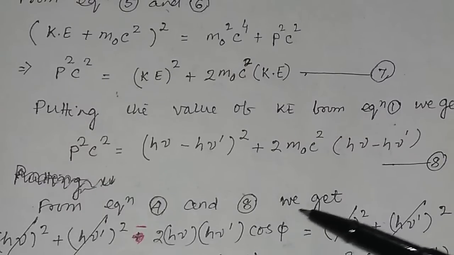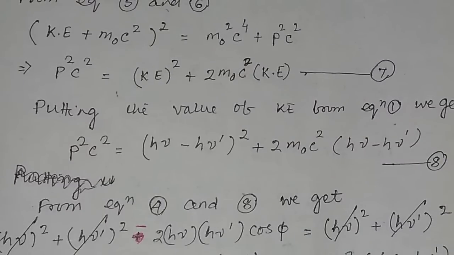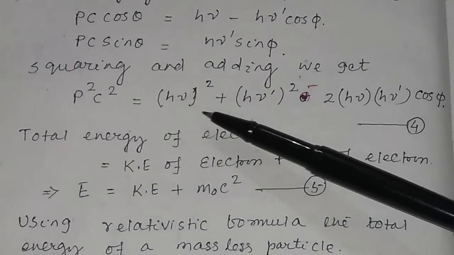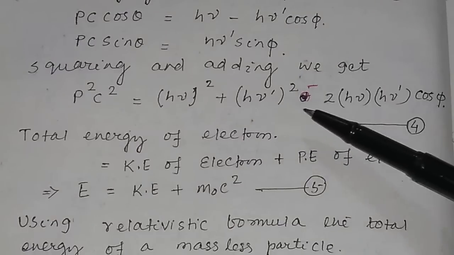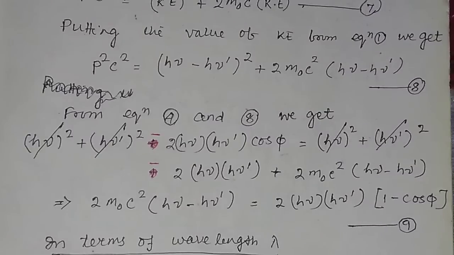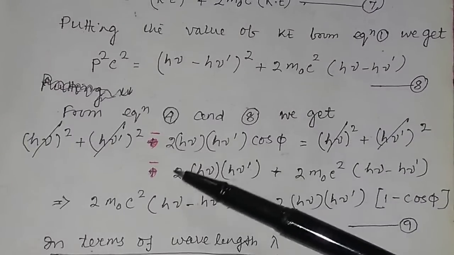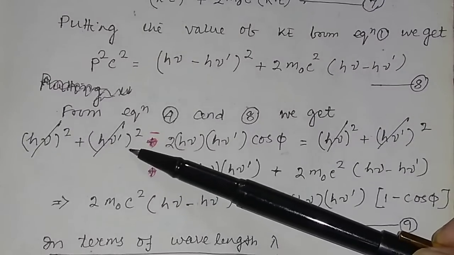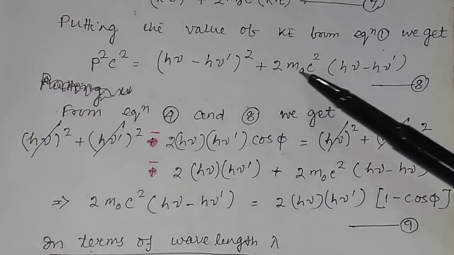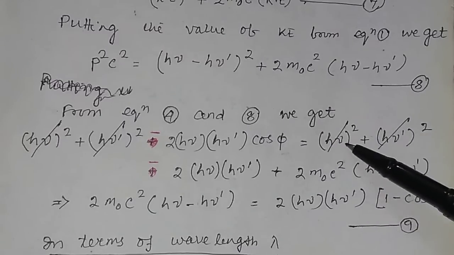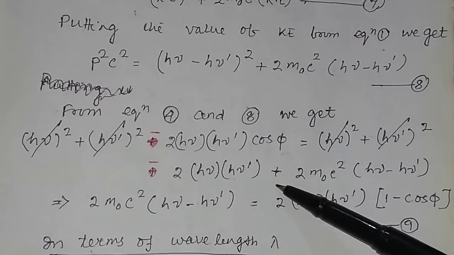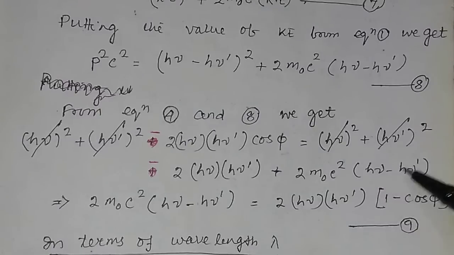From equation 4 and 8, what is in equation 4? You see, in equation 4 you have the value of p square c square, that is h nu square plus h nu prime square minus 2 h nu h nu prime cos phi. So from equation 4 and 8, if you solve it, h nu square plus h nu prime square minus 2 h nu h nu prime cos phi is equal to, if you expand this equation, h nu square plus h nu prime square minus 2 h nu h nu prime plus 2 m0 c square (h nu minus h nu prime).